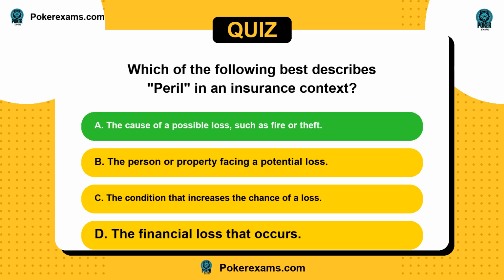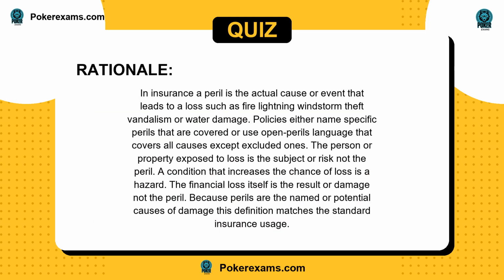The answer is A. In insurance, a peril is the actual cause or event that leads to a loss, such as fire, lightning, windstorm, theft, vandalism, or water damage. Policies either name specific perils that are covered or use open perils language that covers all causes except excluded ones. The person or property exposed to loss is the subject or risk, not the peril. A condition that increases the chance of loss is a hazard. The financial loss itself is the result or damage, not the peril. Because perils are the named or potential causes of damage, this definition matches the standard insurance usage.